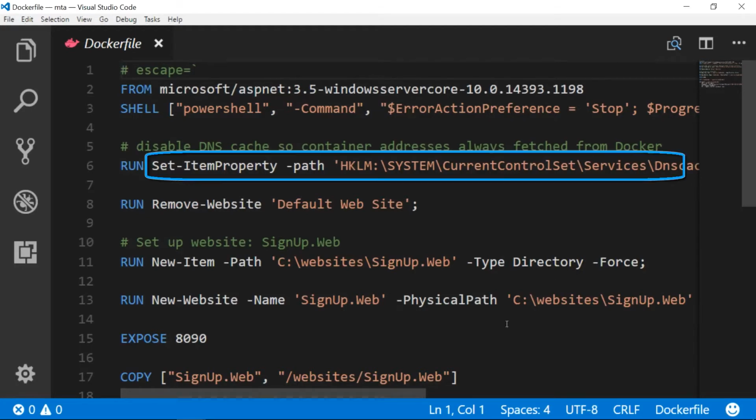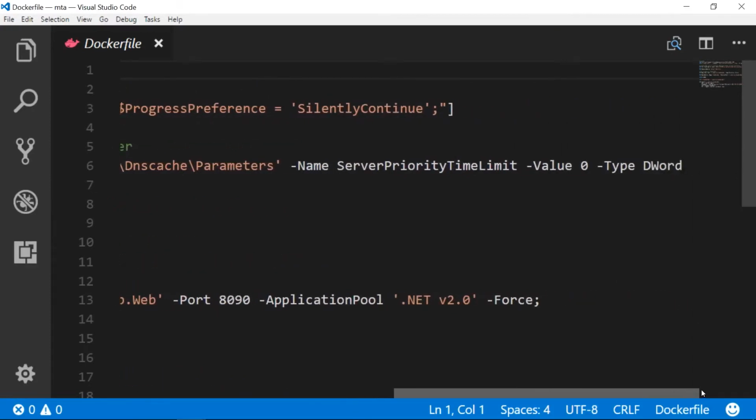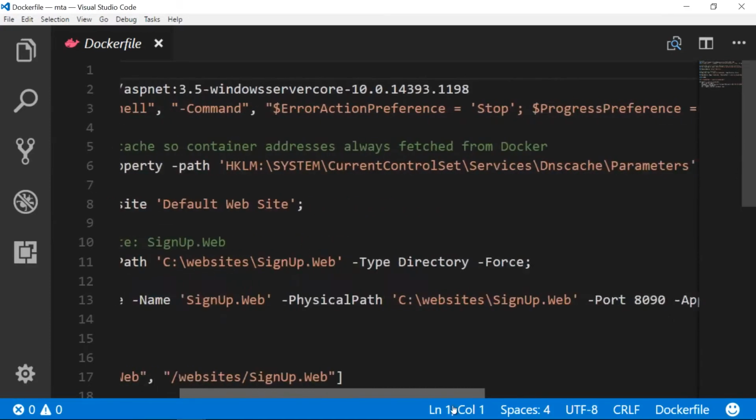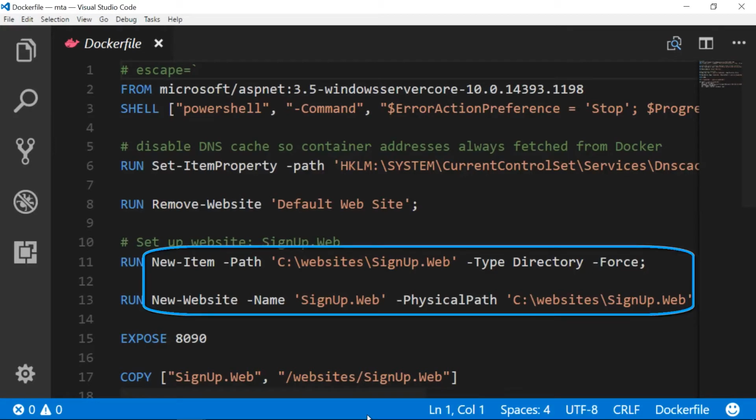This line sets a registry entry to turn off the DNS cache in Windows. You need to do that to make sure the container always checks the DNS server in Docker when it's looking for services. That way, it always gets the current address for other containers. Next, remove the default website from IIS and create a new directory and website for the application.